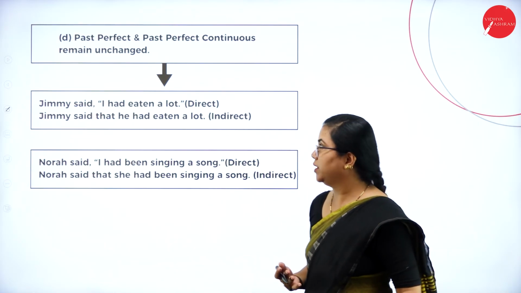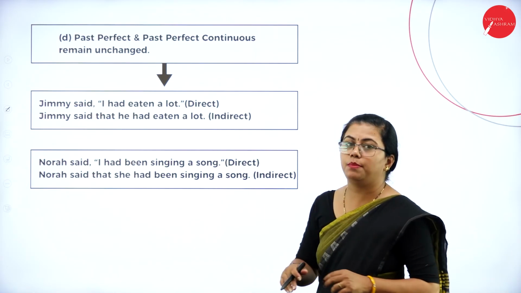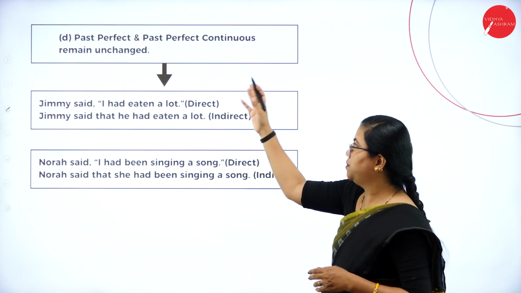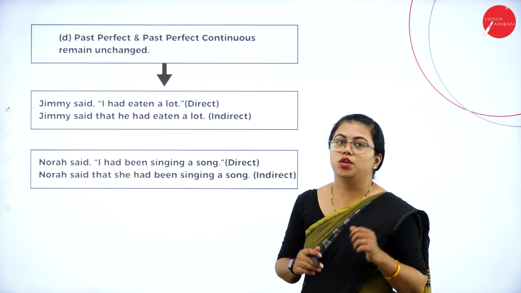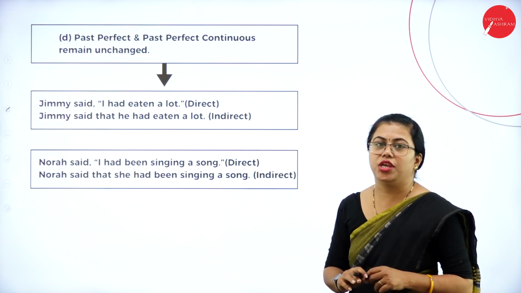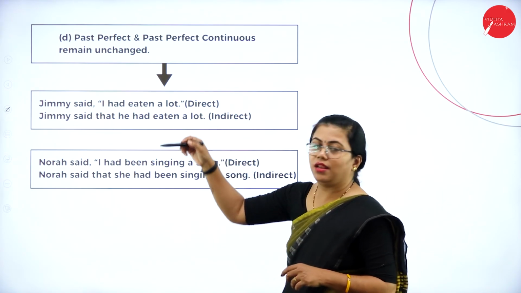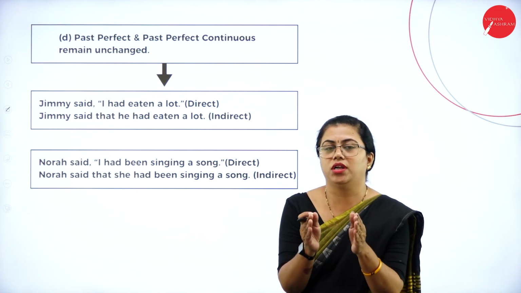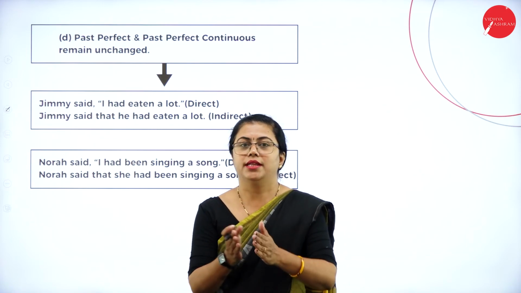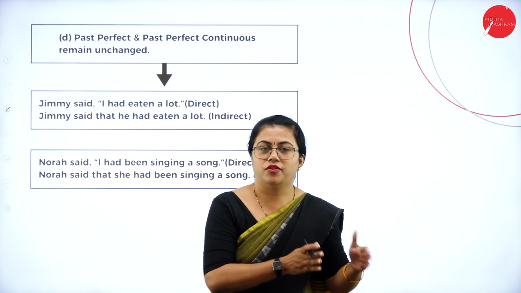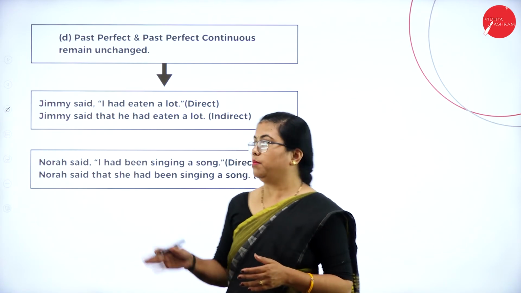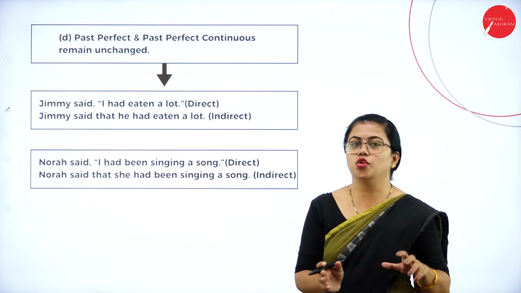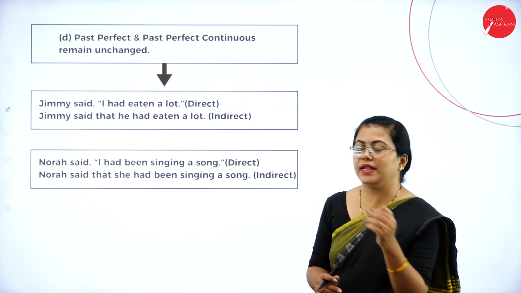So the next tenses are past perfect and past perfect continuous. If the sentences are already in past perfect or past perfect continuous, what will happen? They remain unchanged. You cannot change them to any other form of the tense. You just have to keep in mind that whatever is inside the inverted commas has to shift one tense before. Before this, there are no tenses. That is the last tense you have, so it cannot be changed at all. Let me tell you how it is.